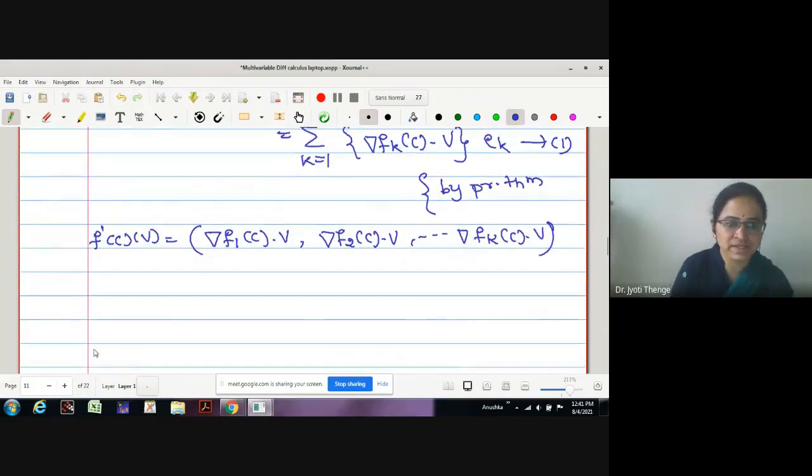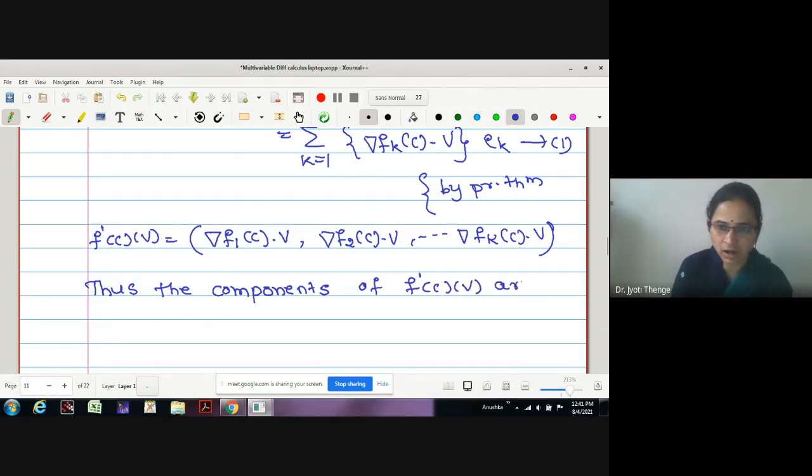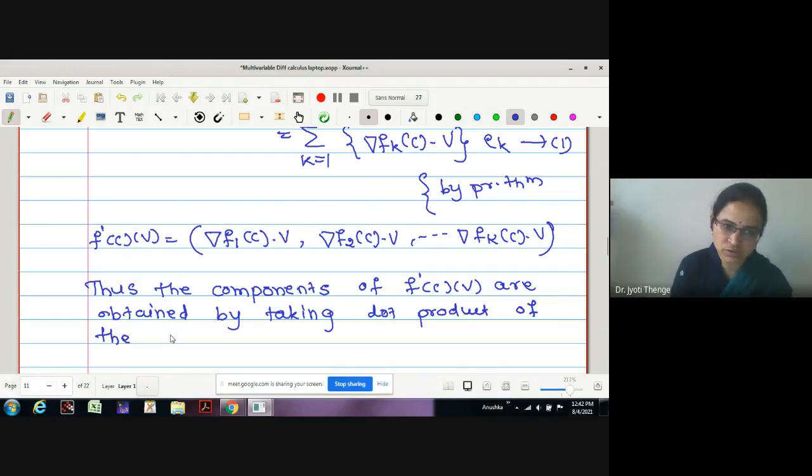These are called the components. Thus, the components of f dash of c operated on v are obtained by taking the dot product of the successive rows of the Jacobian matrix with vector v.